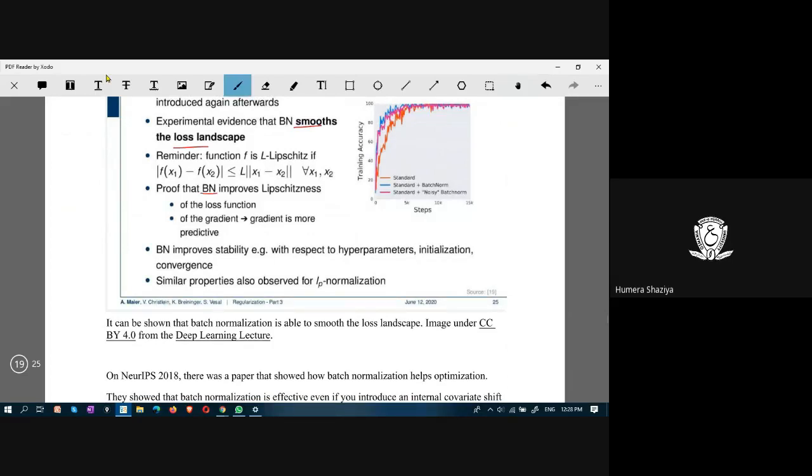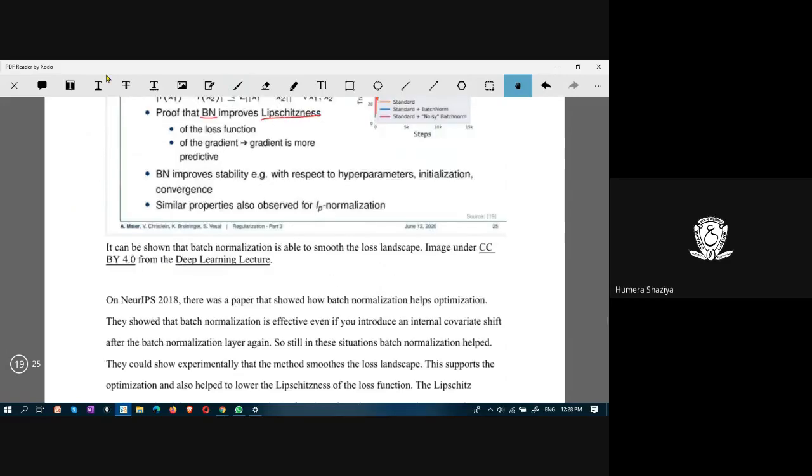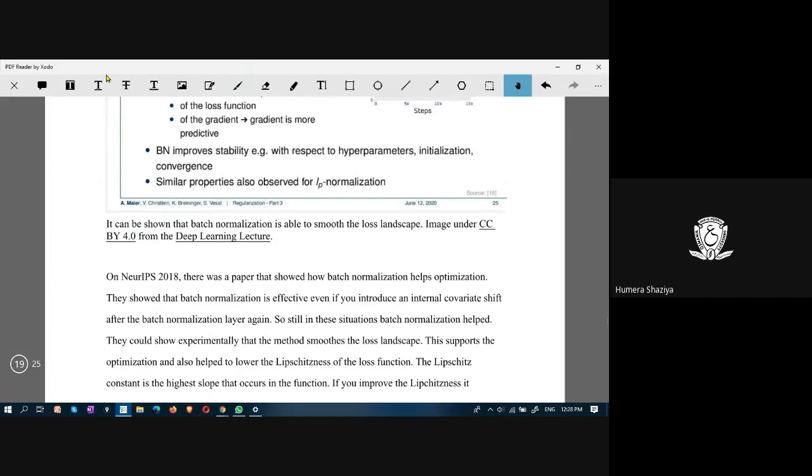It improves the Lipschitzness of the loss and gradients. And batch normalization improves the stability with respect to hyperparameters, initialization, convergence, and so on.